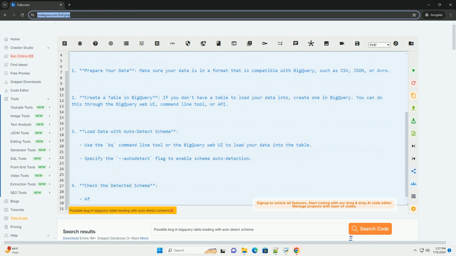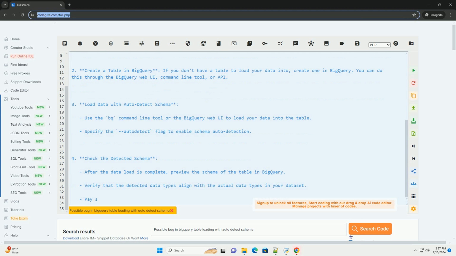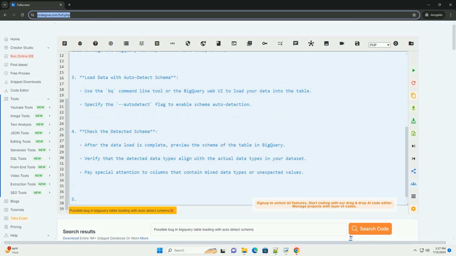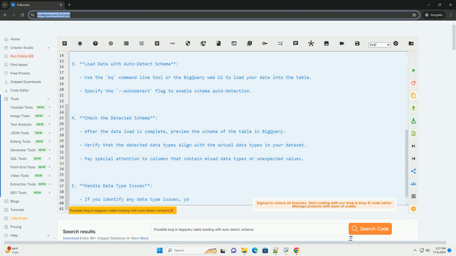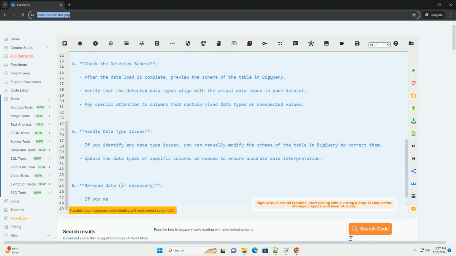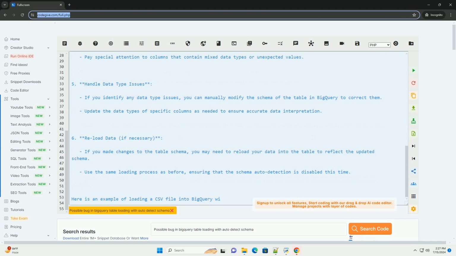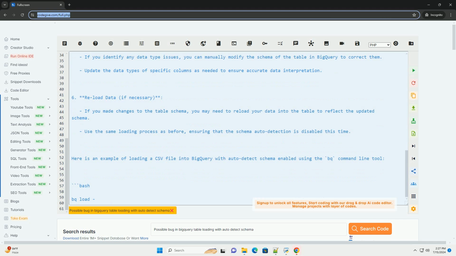To avoid potential issues with data types when using auto-detect schema in BigQuery, it is recommended to thoroughly review the detected schema before proceeding with the data load. You can do this by previewing the schema that BigQuery has inferred from your data and ensuring that it aligns with your expectations. Here is a step-by-step tutorial on how to check the detected schema and handle potential data type issues when loading data into BigQuery.